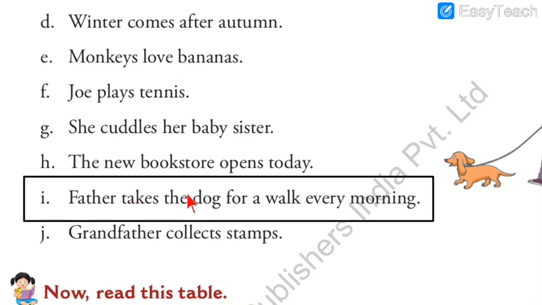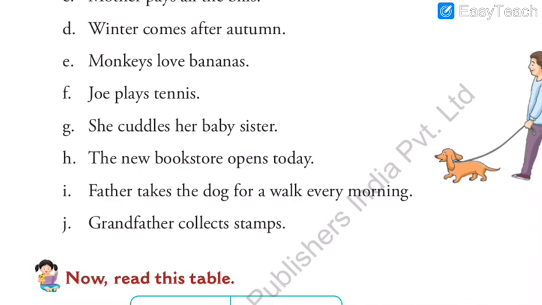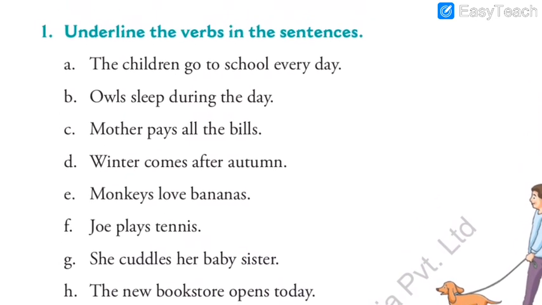So takes is the verb here, because he takes the dog. What action is he doing? He is taking the dog for a walk every morning. So here it is specified that he takes. You might be confused about this, which is why I solved it. Okay, I hope it's clear enough.